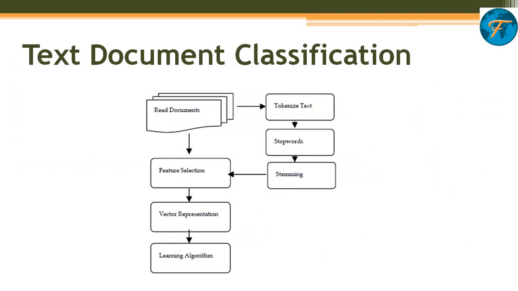We cut those, and that's how we tokenize a particular text, and we stem it out to the root level. So we need to find the root words, and we vectorize them, and then we feed it to the learning algorithm. The learning algorithm could be any kind of machine learning approach, which can be used to classify the text document here.